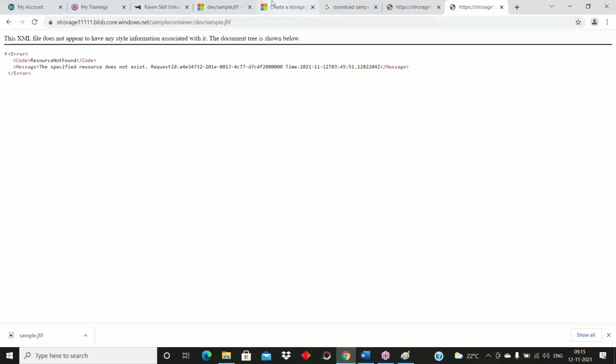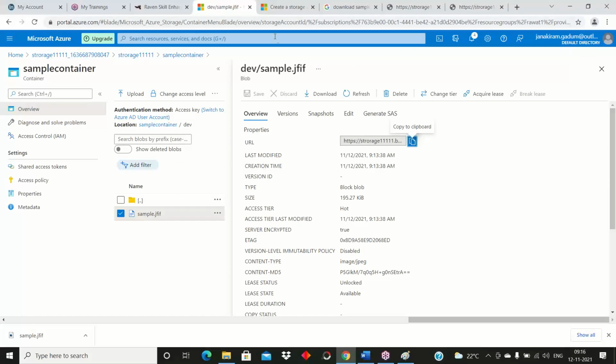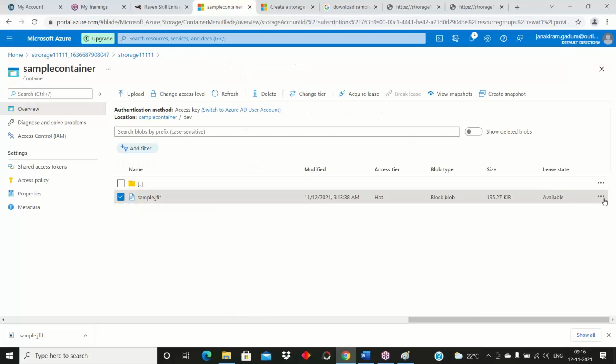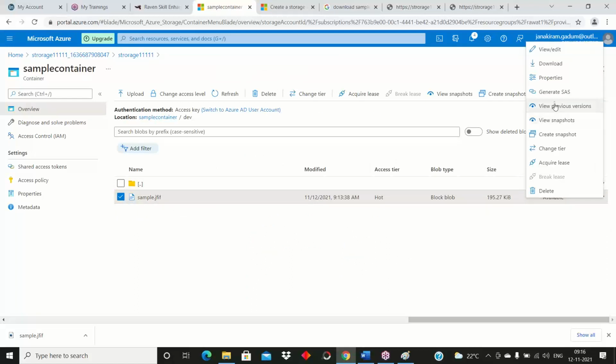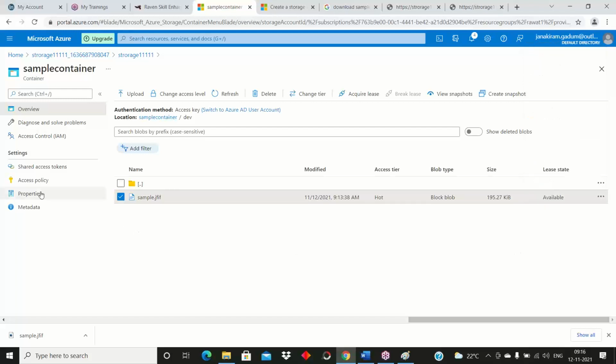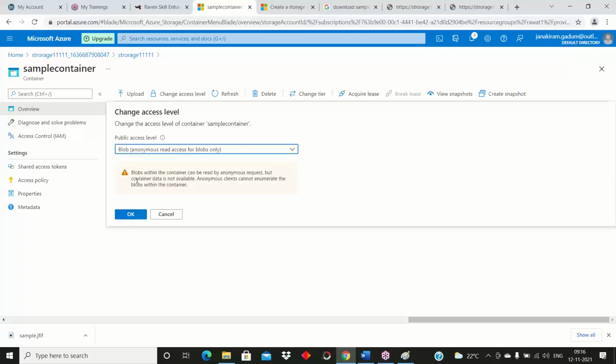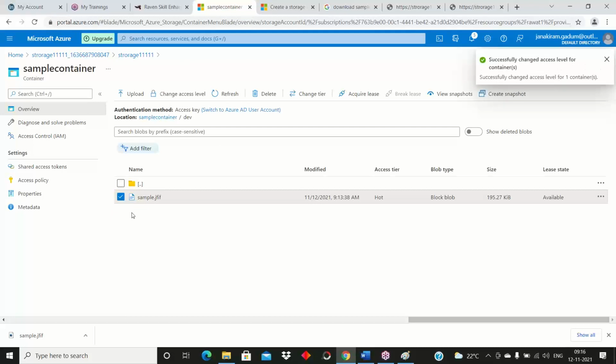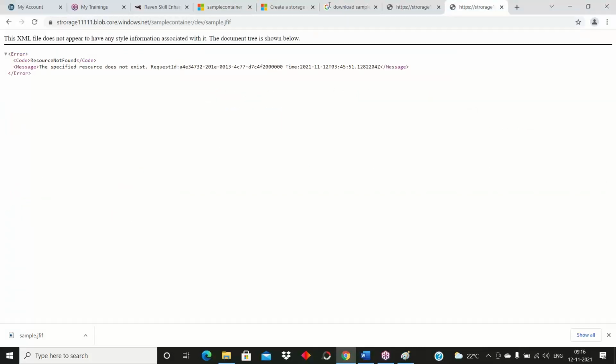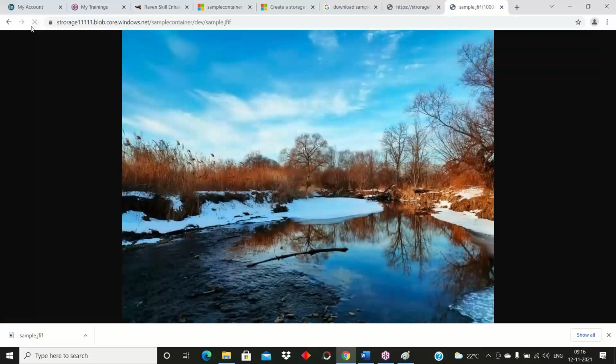Okay, so how do I need to change this access policy? Come here. Change access level. Here I'll choose blob. Okay, now can I see this image? I'll just refresh. Yes.